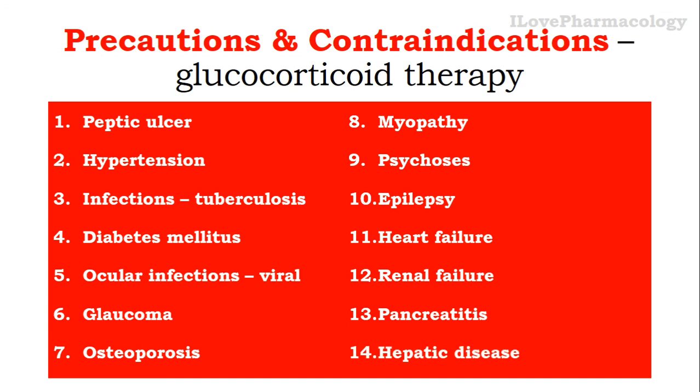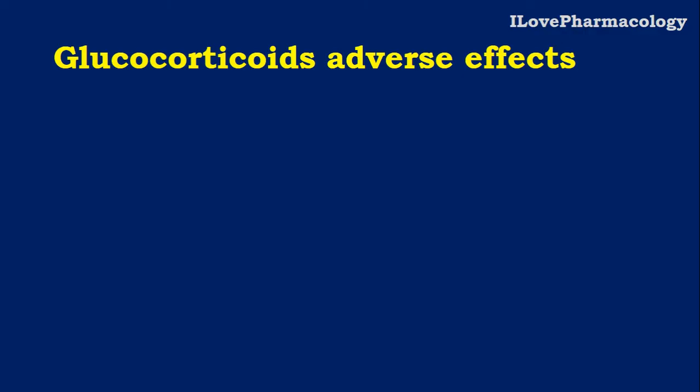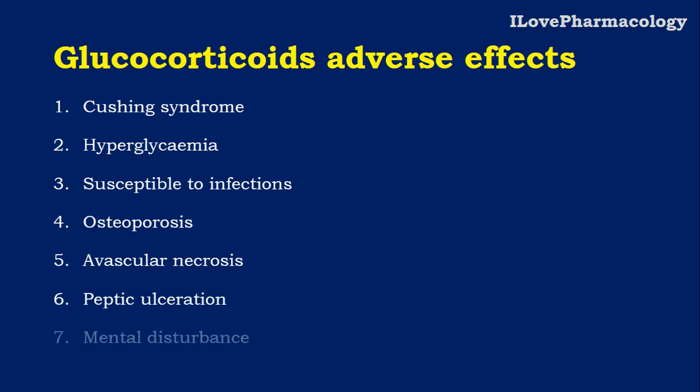So, in alcohol induced hepatitis you can use glucocorticoids, but in case of hepatic diseases other than this you need to be very careful. So these are some precautions you need to take care of. If the patients are suffering from any of these conditions, you need to take precautions, or you need to stop the glucocorticoid therapy. So this is the nutshell of glucocorticoids adverse effects.